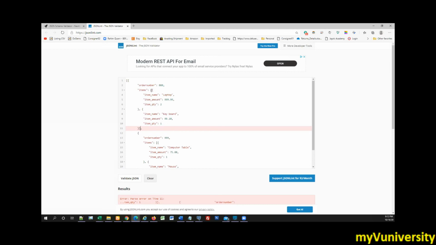First record and the second record, and this square bracket. And after the square bracket, what it is saying: expecting string and getting curly bracket. So your second order is starting over there. Order number.